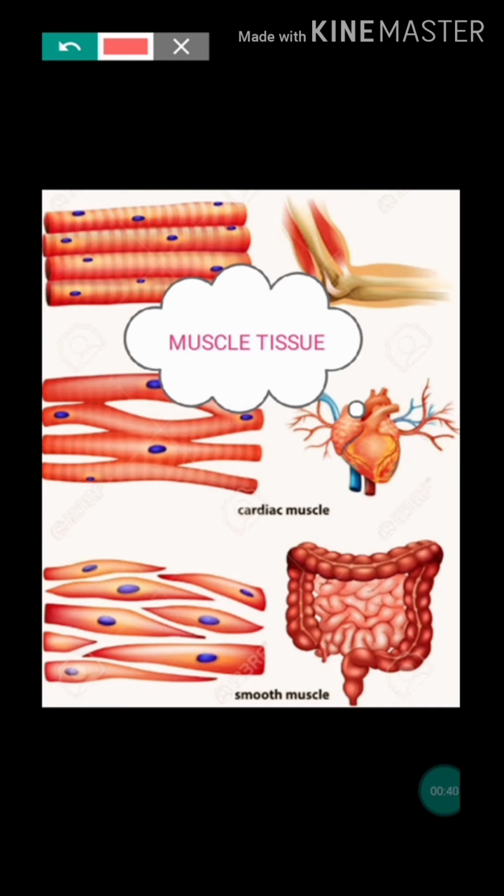Then based on the location, appearance, and nature of regulation of activity, muscles are classified into 3. One is skeletal muscle, that is attached to the skeleton. Then cardiac muscle, that is present in the heart. Then smooth muscle, that is present in the intestine, blood vessel wall, like that. One is skeletal, then cardiac and smooth muscle.